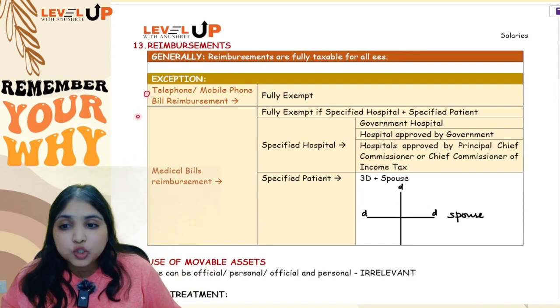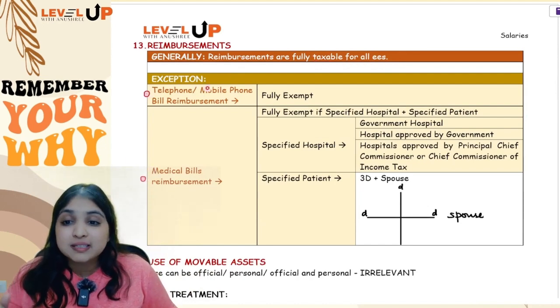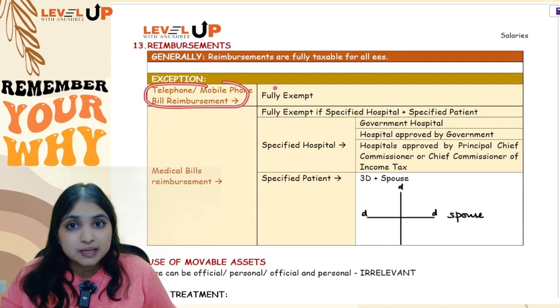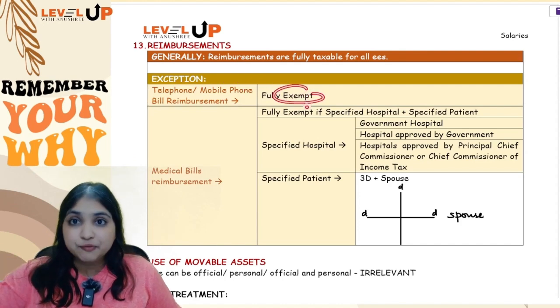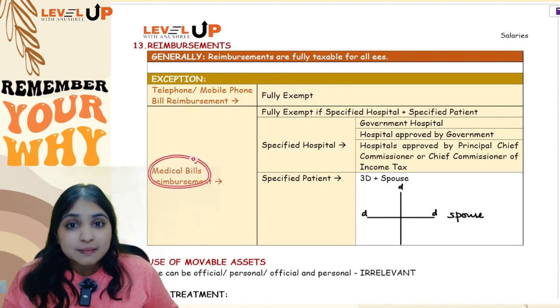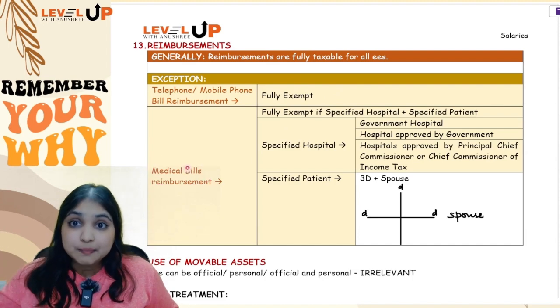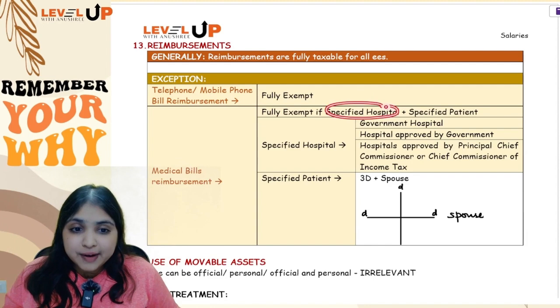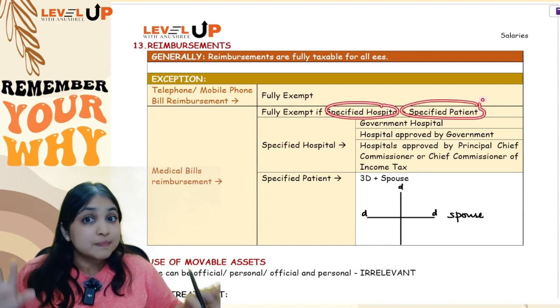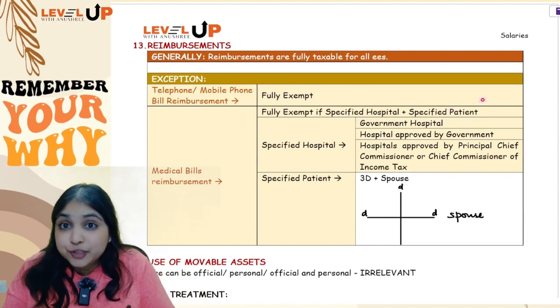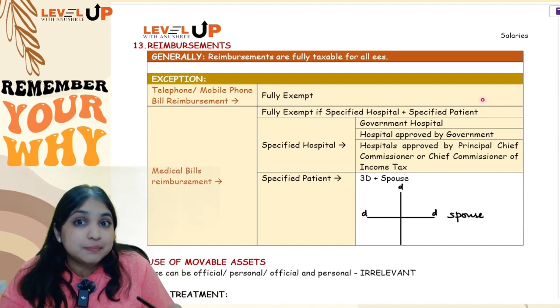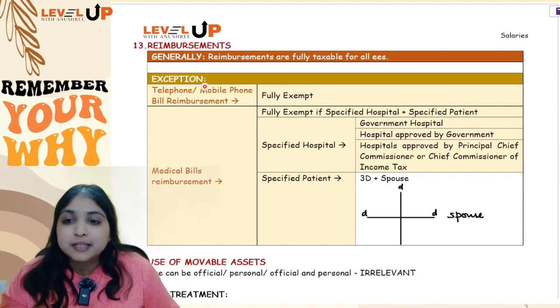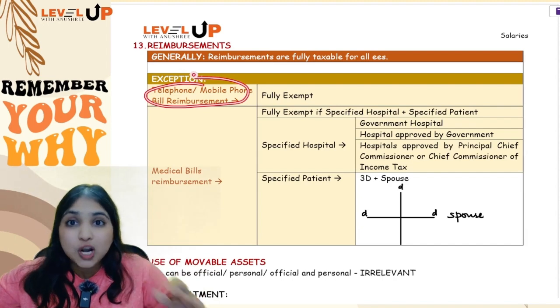But however, there are two exceptions to this rule. One is telephone reimbursement, mobile phone bill reimbursement. This is going to be fully exempt for all employees. Then medical bills reimbursement, this will be exempt only and only if the reimbursement is happening in a specified hospital for a specified patient. See, generally reimbursements are fully taxable, but you have exempt reimbursements only in two cases. Telephone and mobile phone bill reimbursement always fully exempt.